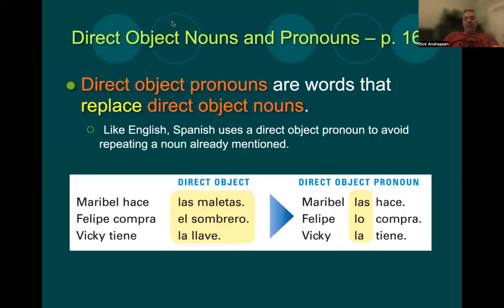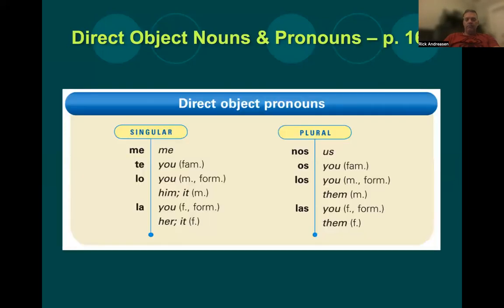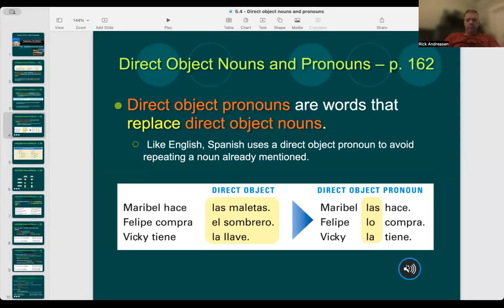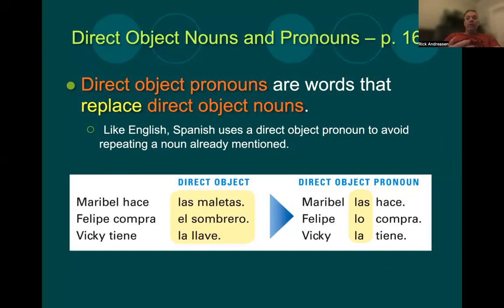Direct object pronouns then are different pronoun forms. Direct object pronouns are pronouns that replace the direct objects.